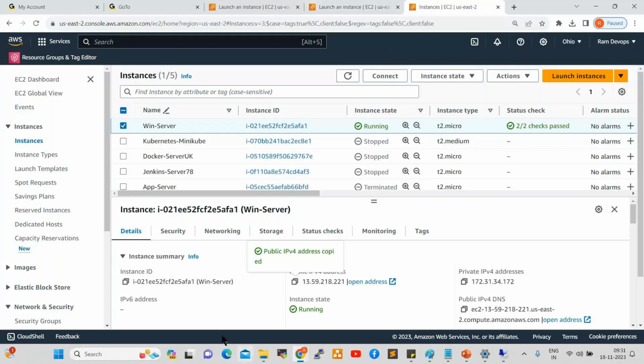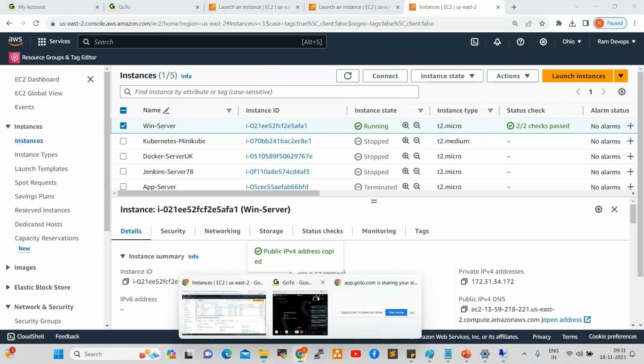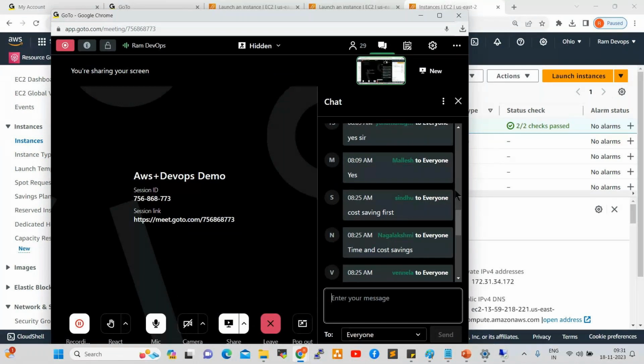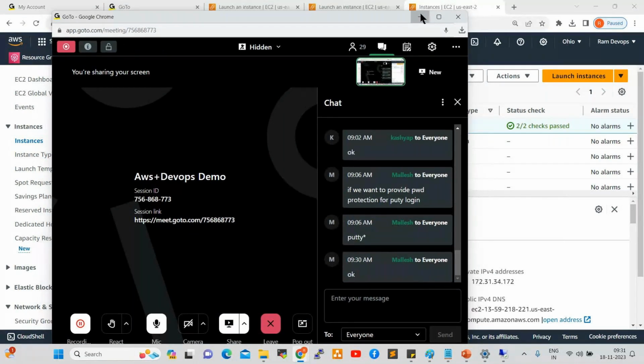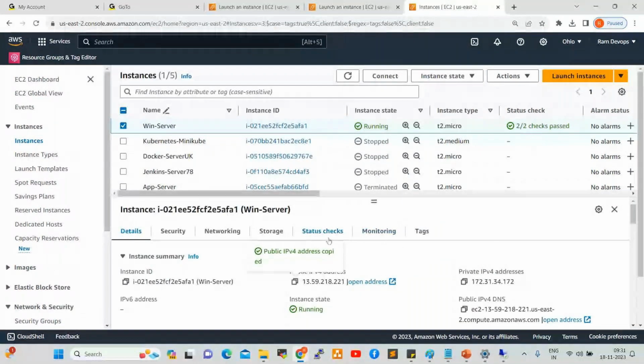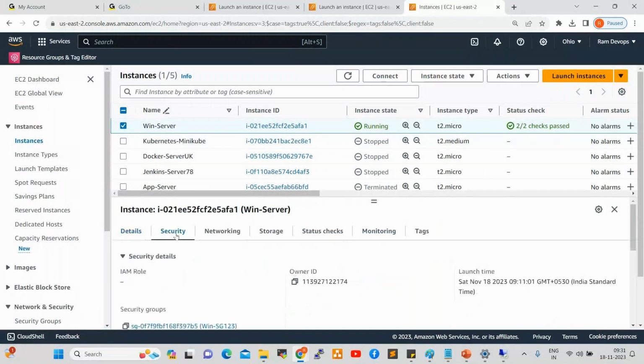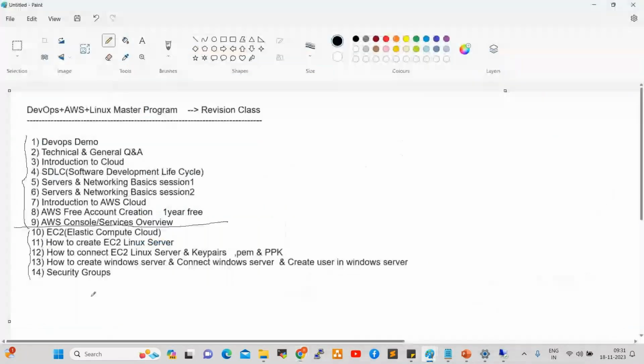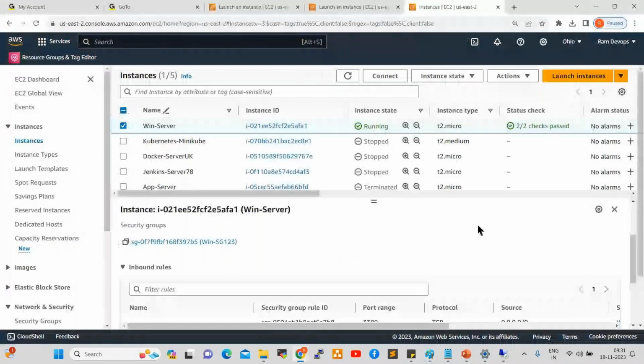Next, one more concept we discussed, which is security groups. This server has one security group, right? The last concept we discussed is security groups. So what is a security group? It is a virtual firewall.